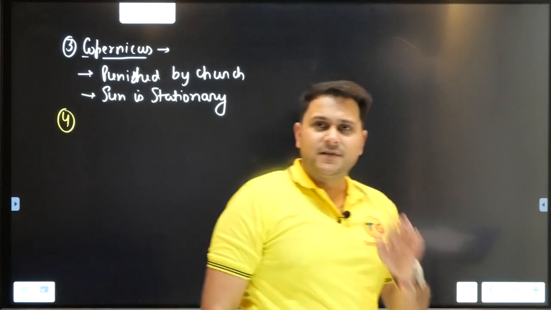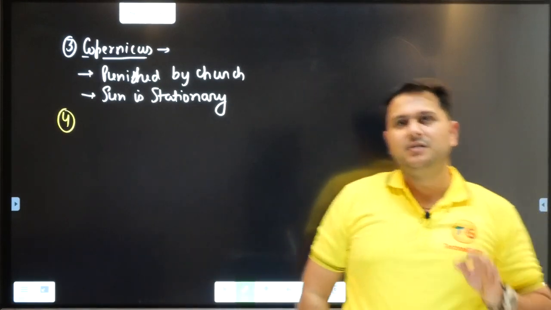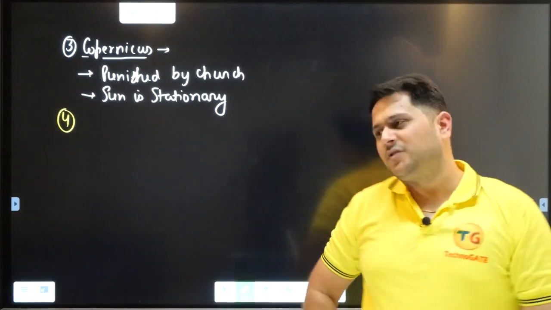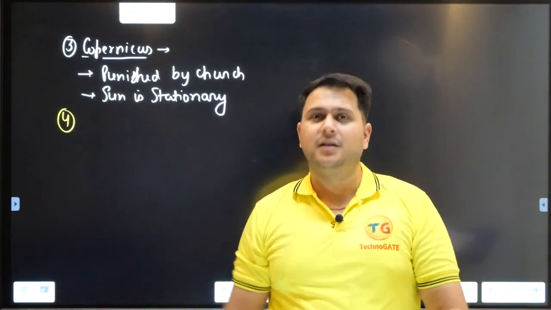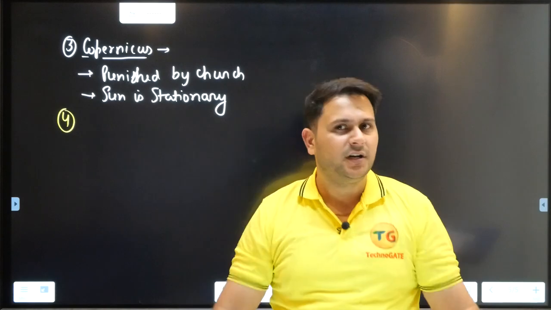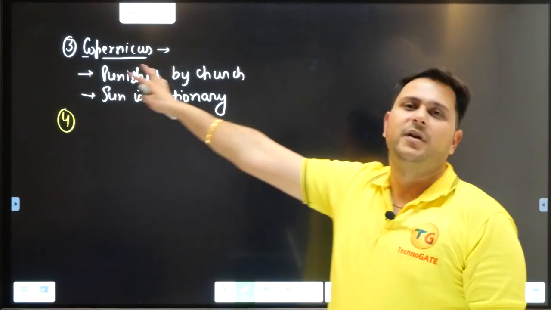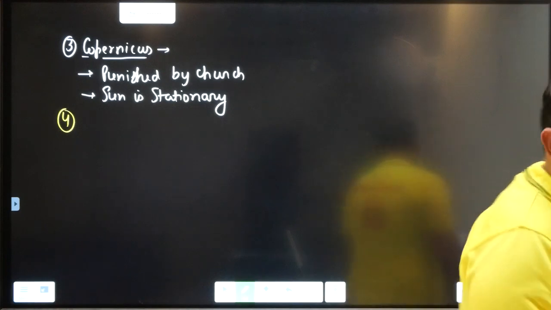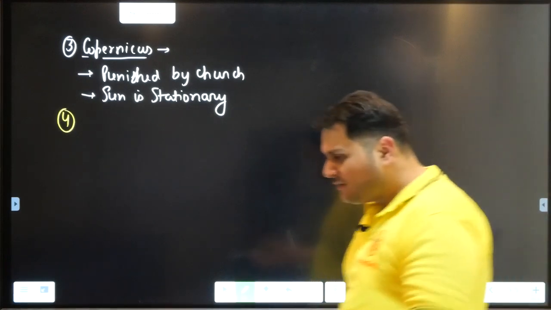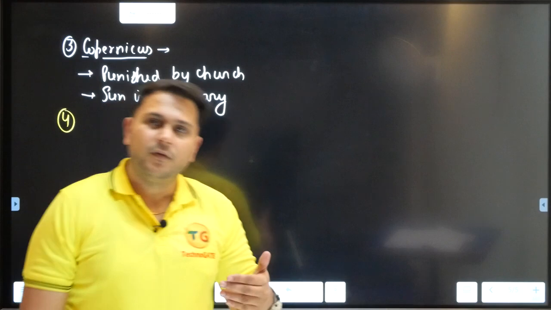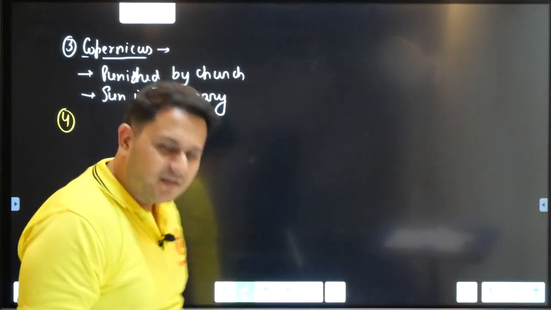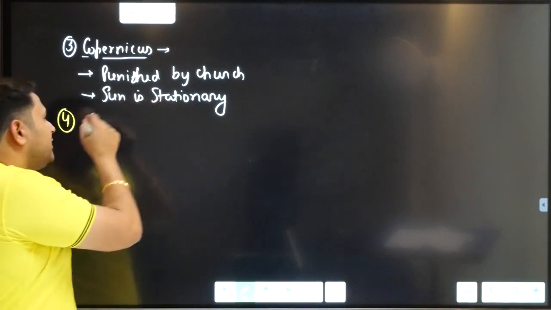Right? So if someone asks you in some question who gave it that the sun is stationary, it was Galileo who proposed it, but the final, concrete information was given by Copernicus. Alright, now coming to the next fellow. The next fellow is someone with whom all of us are very familiar. The name is the great Mr.